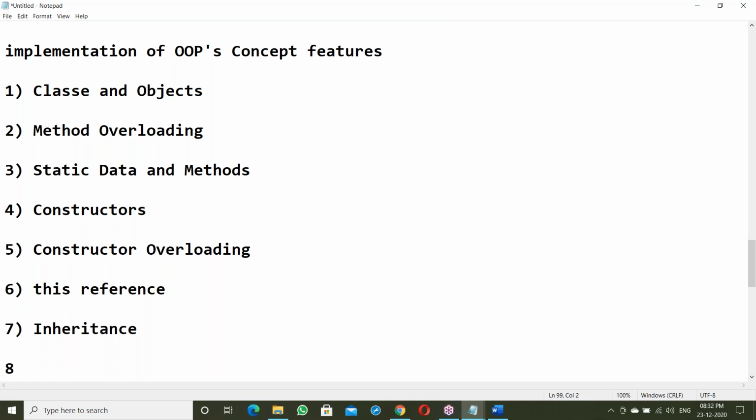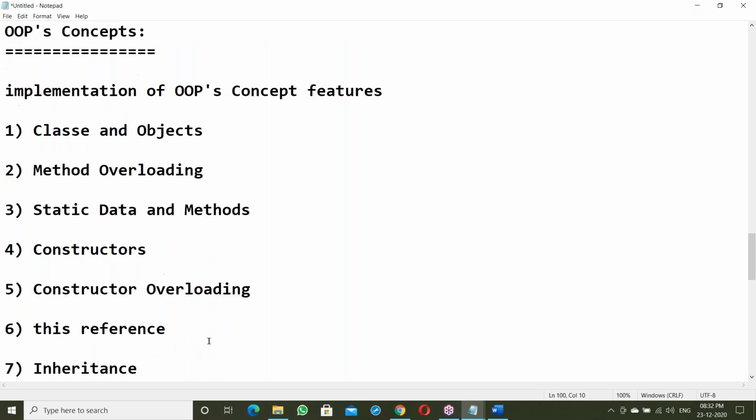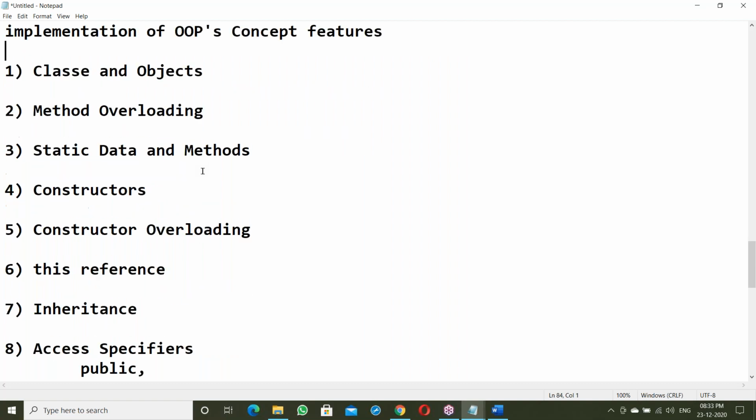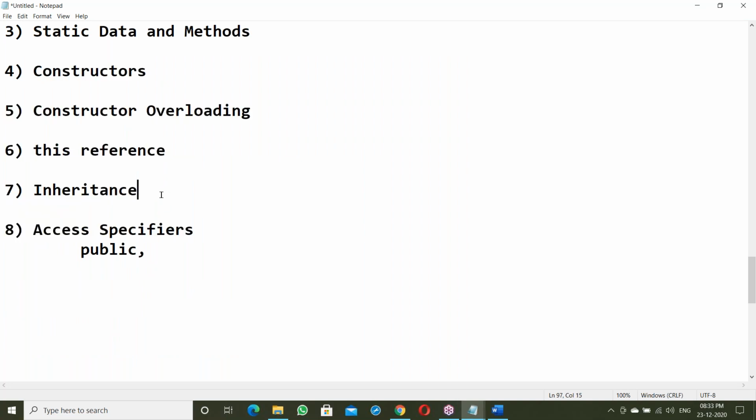After inheritance, next one is access specifiers, like public. At the beginning you can't understand how it is public here. Once all these concepts, inheritance and class, are finished, you can understand. Public, next protected, next default, and private, like this.